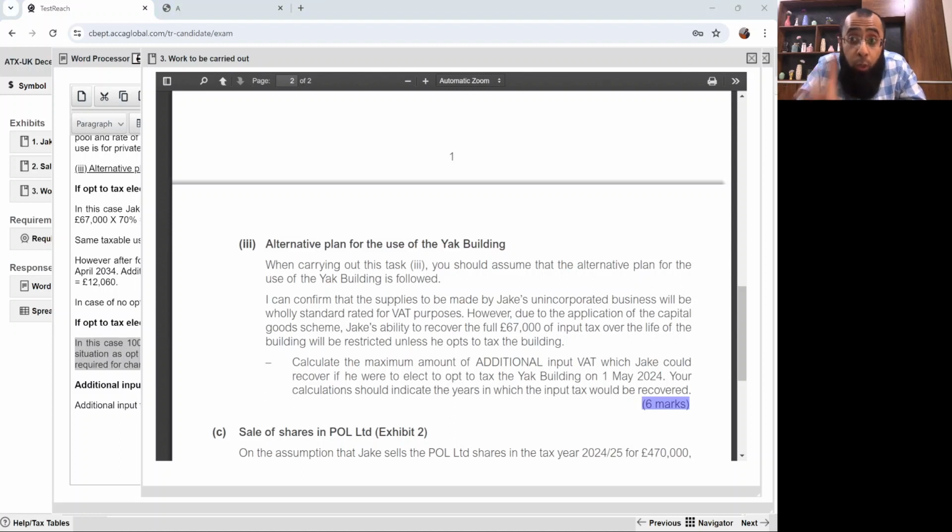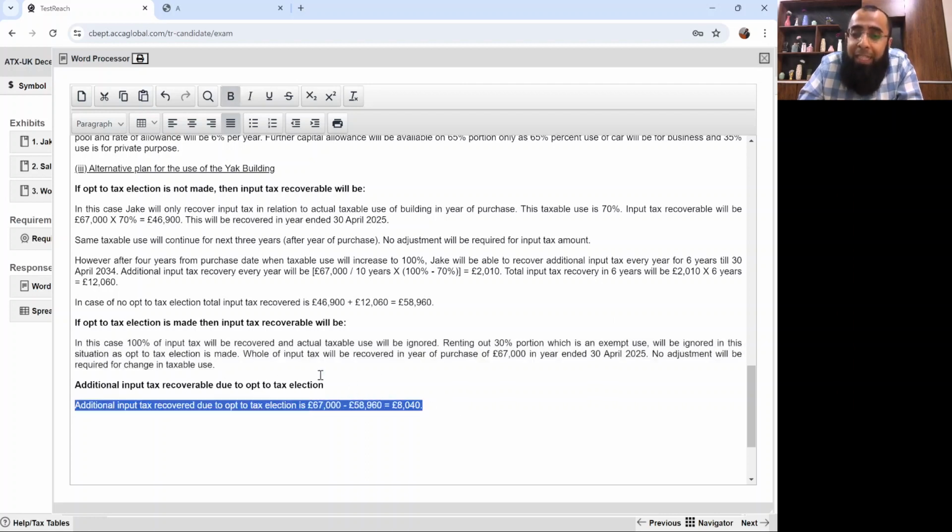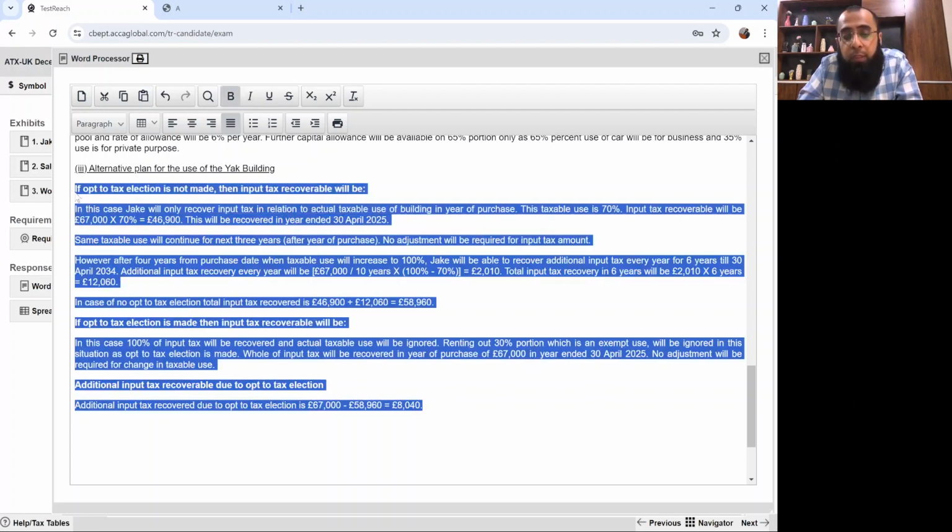Just your concept for land and building and capital goods scheme needs to be very much clear. And I have done extra commentary also. The examiner only required calculation, like just make a table and make a calculation of what you will recover. That's also acceptable. But I expect that we should write some footnotes so the answer is more understandable.